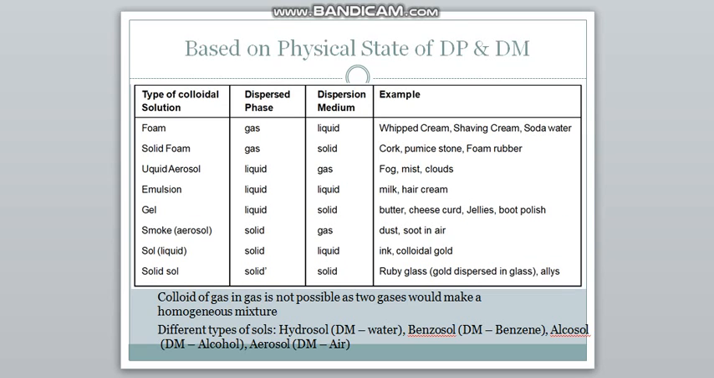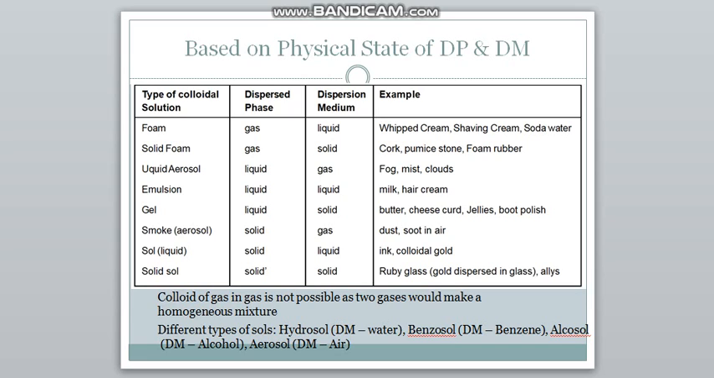A lot of classifications have been made based on dispersed phase and dispersion medium. The first classification is based on their physical state. So this is very important. The dispersed phase gas and the dispersion medium liquid: the type of colloid obtained is foam. If it's gas and the dispersion medium is solid, solid foam is obtained. If it's liquid in dispersed phase and gas in dispersion medium, liquid aerosol is prepared. If it is liquid in liquid, emulsion; liquid in solid, gel; solid in gas, smoke; solid in liquid, sol; and solid in solid, solid sol. So this is the type of colloidal solution which is formed, and examples have been given at last.